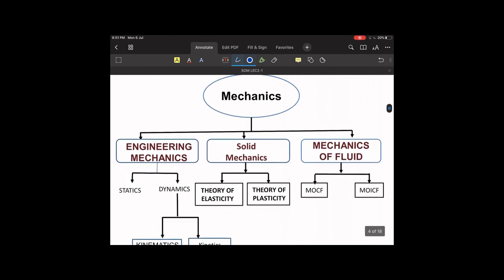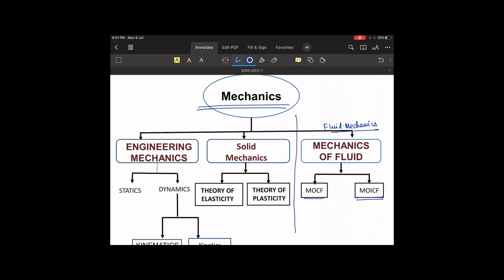Now the next PPT will be based on mechanics. You are already aware of what mechanics is. We will just try to understand the different verticals under mechanics. The first vertical will be the mechanics of fluids. This will be dealt with in fluid mechanics, and it is further divided into two types: mechanics of compressible fluid and mechanics of incompressible fluid.